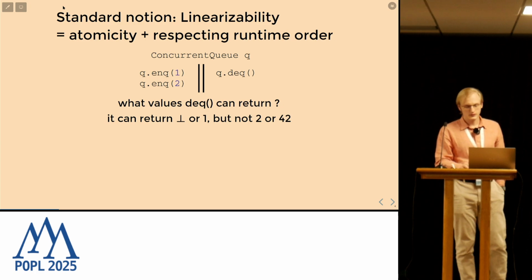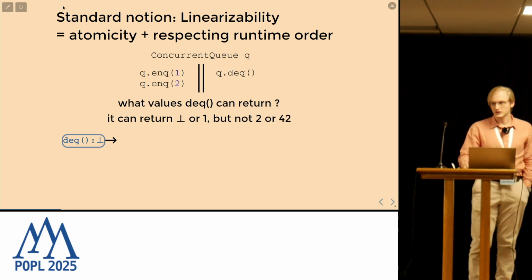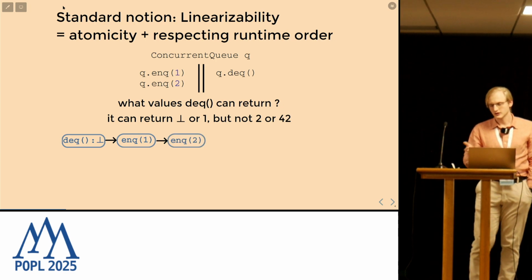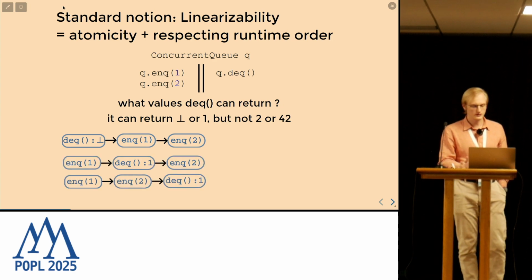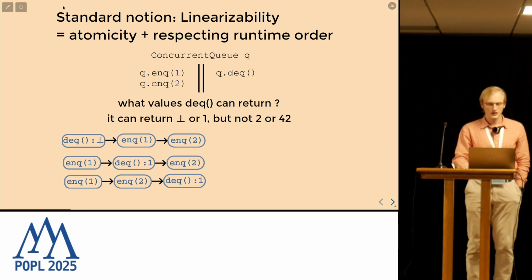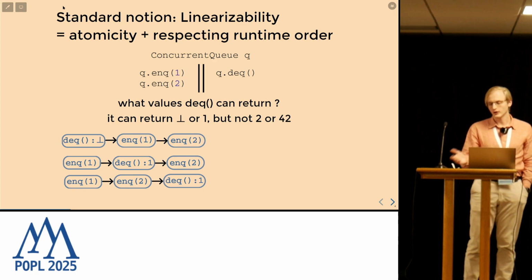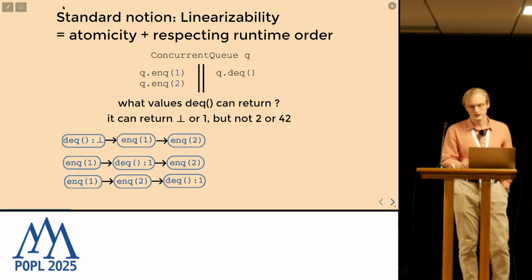For example, we can first execute dequeue and see an empty queue, and then execute enqueue 1 and enqueue 2. Since we should respect runtime order, we can execute enqueue 2 first. These are two other linearizations showing that we can also get 1. 2 and 42 we cannot get, so they are considered incorrect.